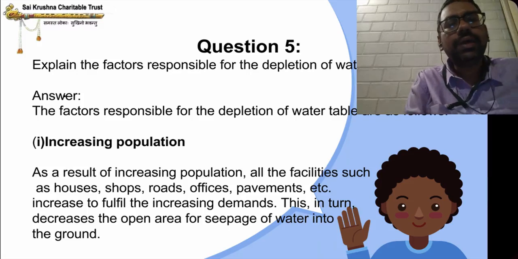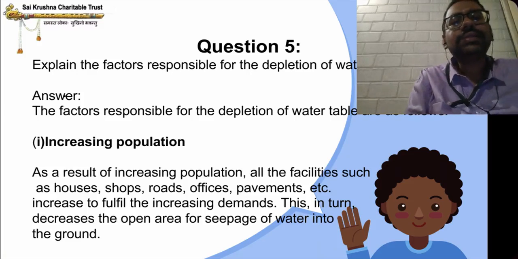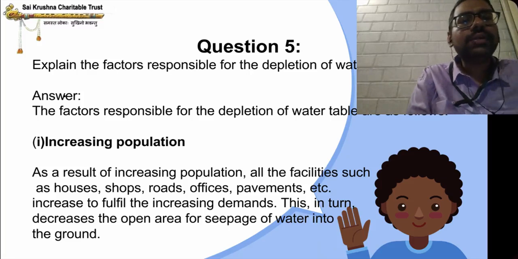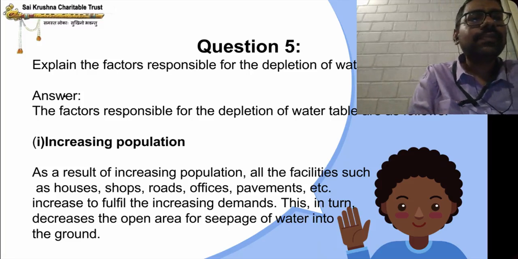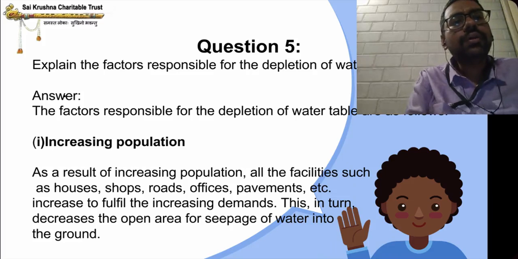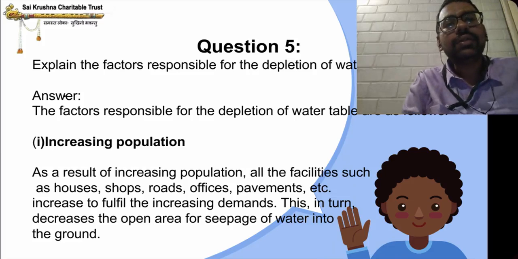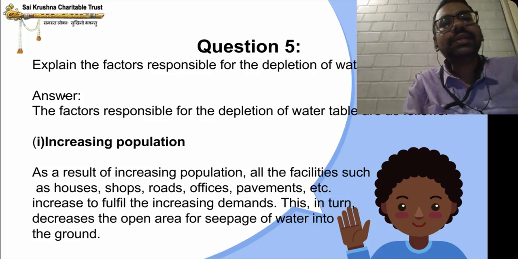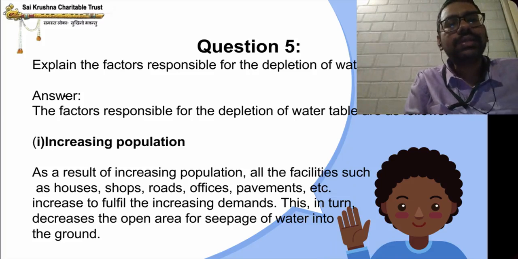So, in turn, what happens? It decreases the open area for seepage of water into the ground. Above the ground, all the buildings, roads and pavements come up. How will water penetrate through the soil? It cannot. That is why depletion of the water table occurs if there is increasing population.